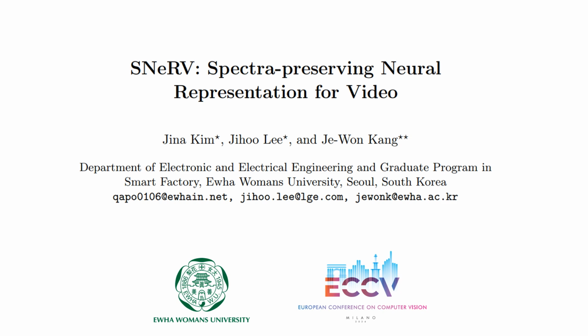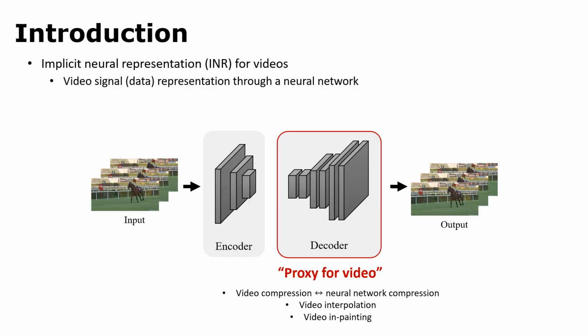This video presents our work SNeRV, Spectra-preserving neural representation for video. Implicit neural representation for video employs a neural network to parameterize video signals. Especially for frame-wise representation, the decoder generates each frame from embeddings with an optional encoder. The fitted decoder itself can serve as a proxy for a video and could be applied to video processing tasks such as video compression, interpolation, and in-painting.